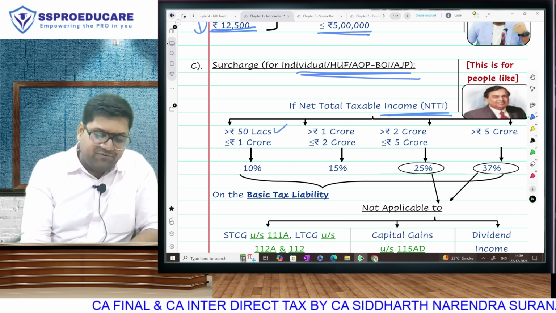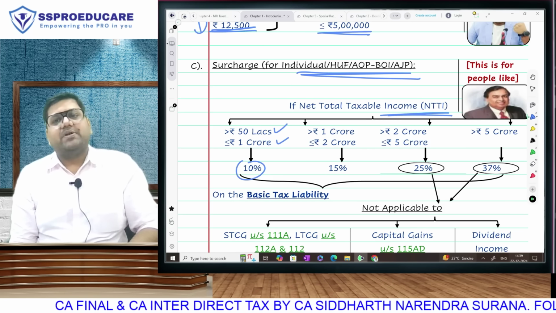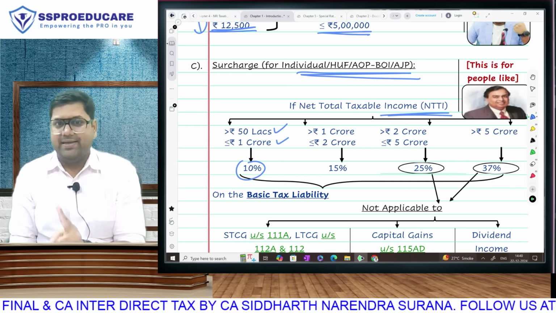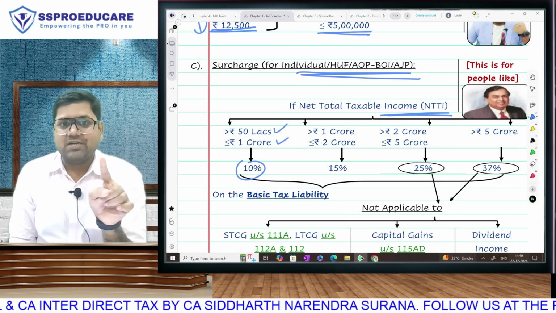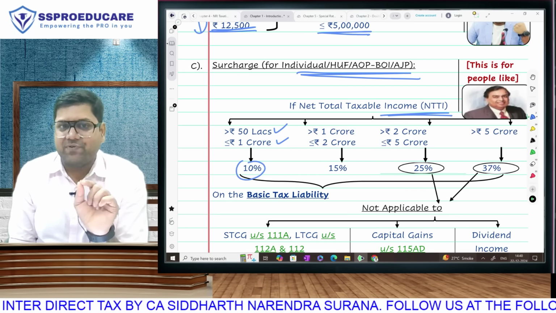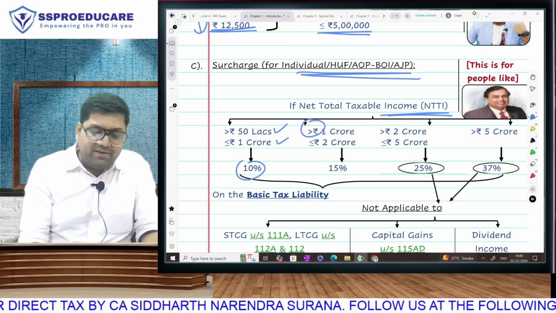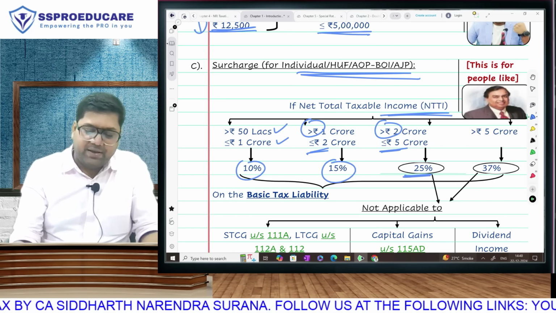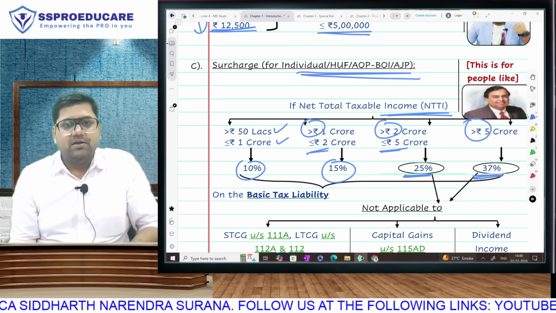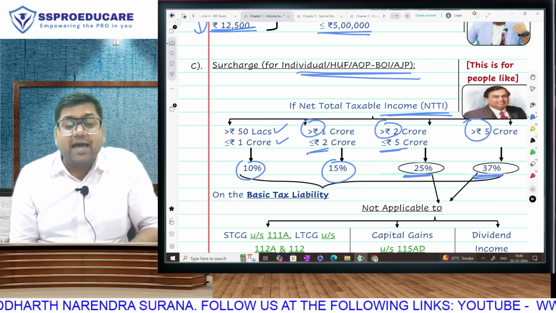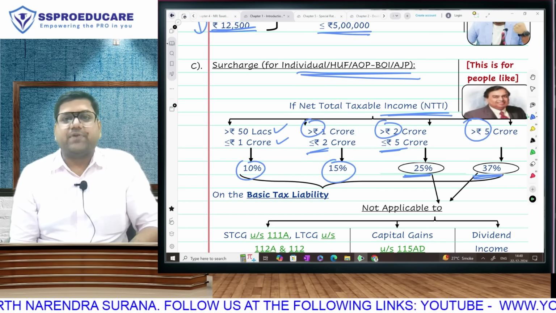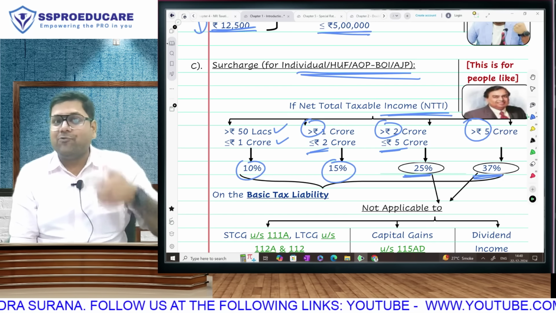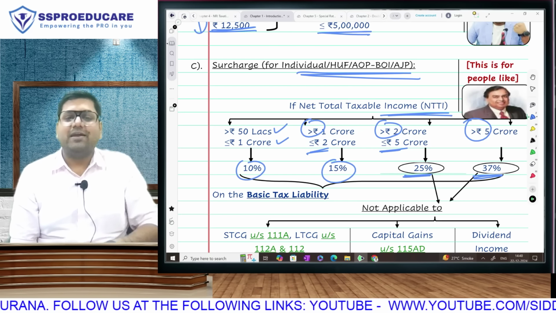If your income is greater than 50 lakh up to 1 crore, there will be 10% surcharge. But for firms and companies, it comes after 1 crore. That we will discuss later. For individual, HUF, AOP, BOI, AJP, 0 to 50 lakh, no surcharge. Greater than 50 lakh up to 1 crore, 10%. Greater than 1 crore up to 2 crore, 15%. Greater than 2 crore up to 5 crore, 25%, and greater than 5 crore, 37%. So at 40 lakh no surcharge, 80 lakh 10%, 1 crore 50 lakh 15%, 2 crore 50 lakh 25%, 3 crore 50 lakh still 25, 4 crore 50 lakh still 25, but 5 crore 50 lakh will make it 37.